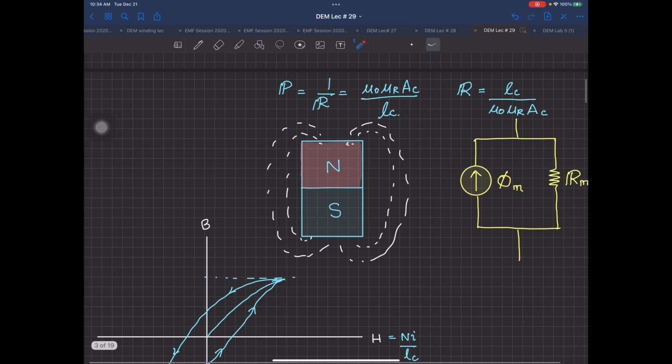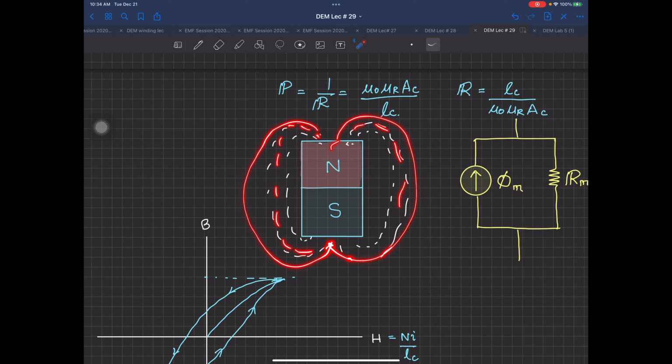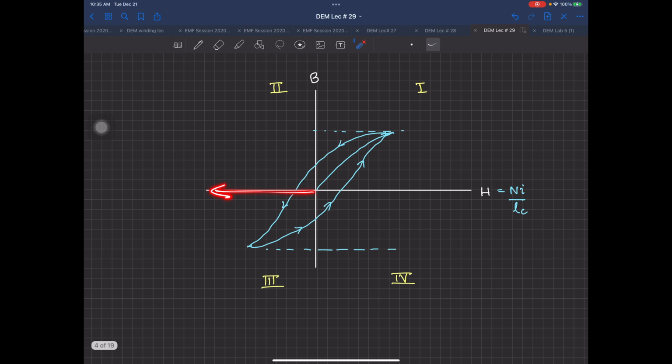I have a permanent magnet over here, this one. Every permanent magnet is always producing a flux, even if you place it inside some iron material or whatever. These flux lines are always flowing over there. So this reluctance is always there. Either it's going to be iron, or it's going to be air. If it is going to be air, this means that the reluctance part is going to be larger. So the flux is going to be smaller. So this material is always going to lose flux over here. So it's always subjected to negative H, which means you are always in this second quadrant over there.